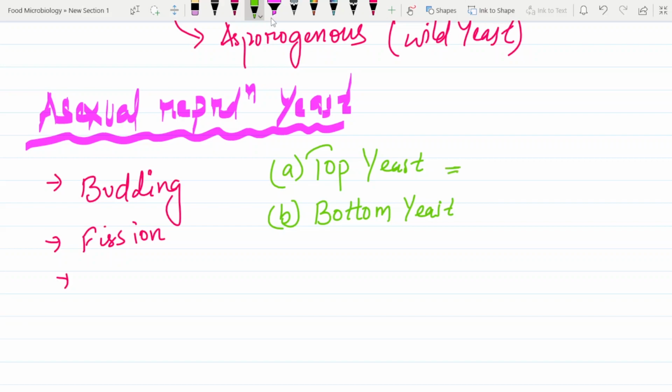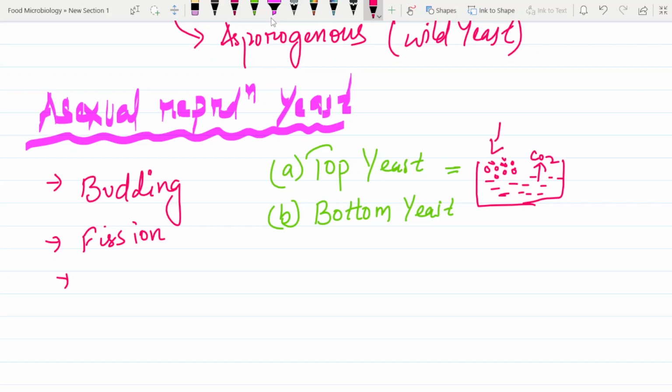In top yeast, there is a clumping of cells, meaning the cells bind together, and carbon dioxide is also produced, because of which the cells float above.